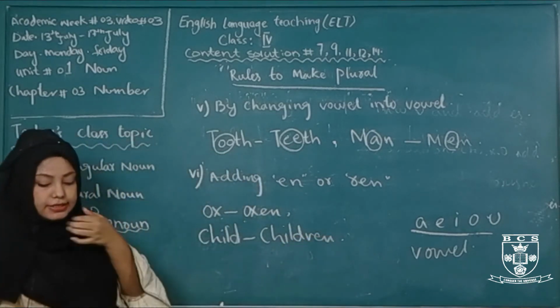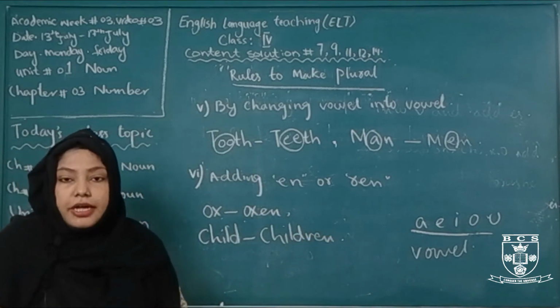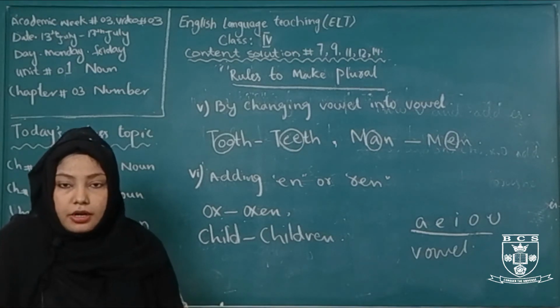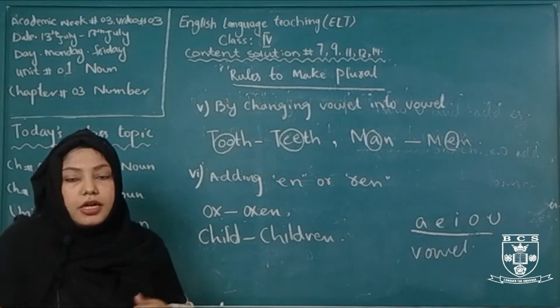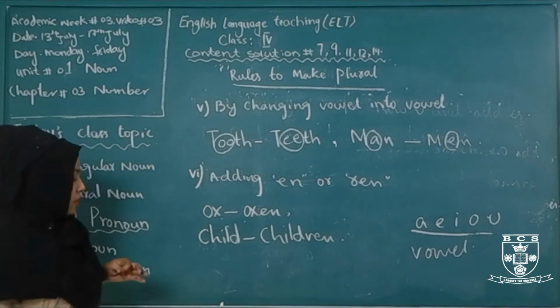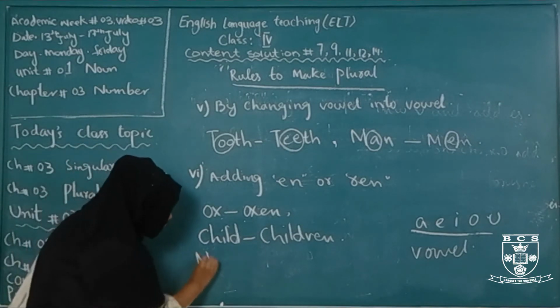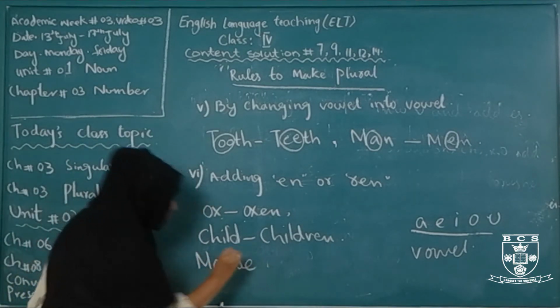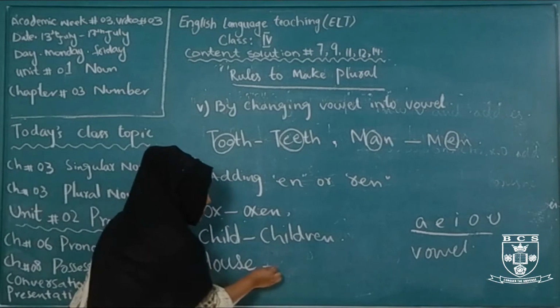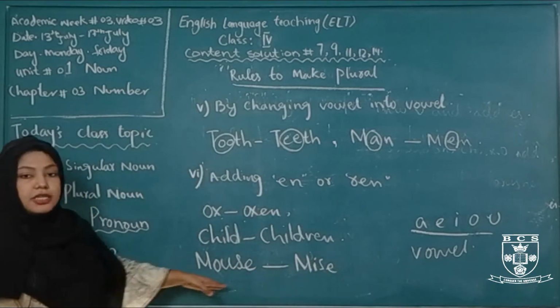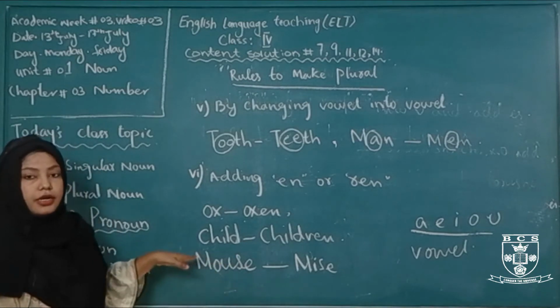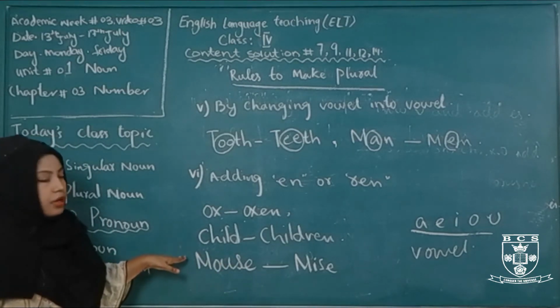Children. But some are irregular forms that change totally from their singular form. In some, the whole spelling changes. That's called the irregular rule. For example, mouse, mice. It changed the word completely. It is called the irregular form of making plural.